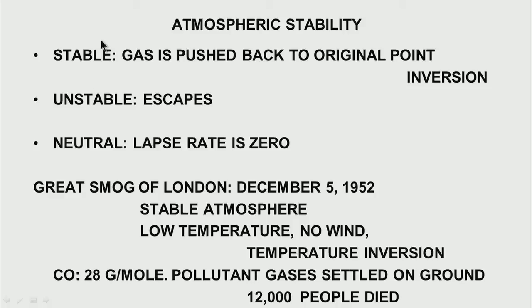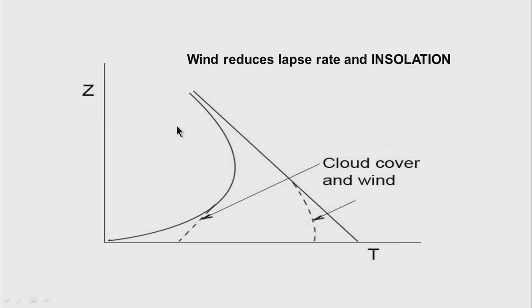Therefore, the atmospheric stability is defined as stable, unstable, or neutral according to the gradient. If I have a negative gradient, we say the atmosphere is unstable. If I have a temperature inversion or a positive gradient, the atmosphere is stable, and this is mainly what decides whether there is going to be some accumulation of vapor on the surface of the earth.